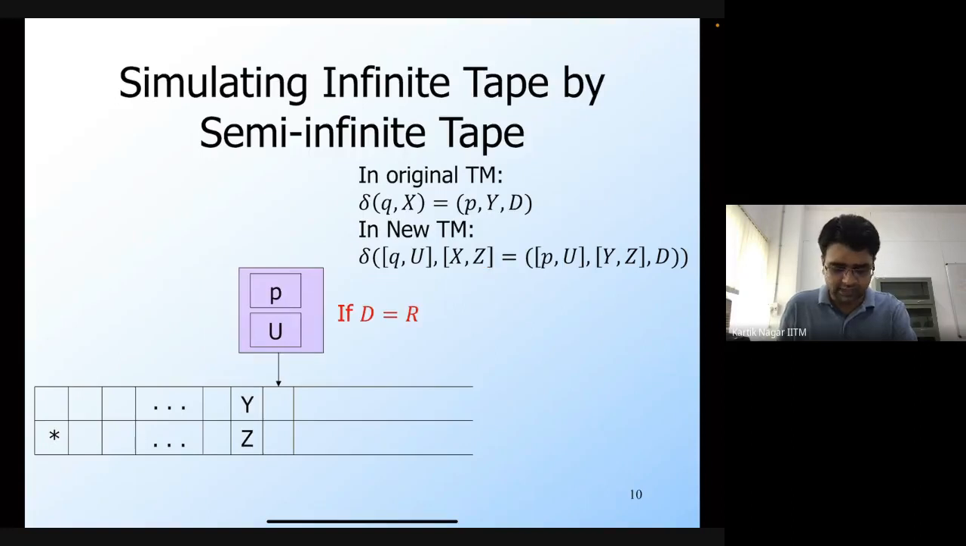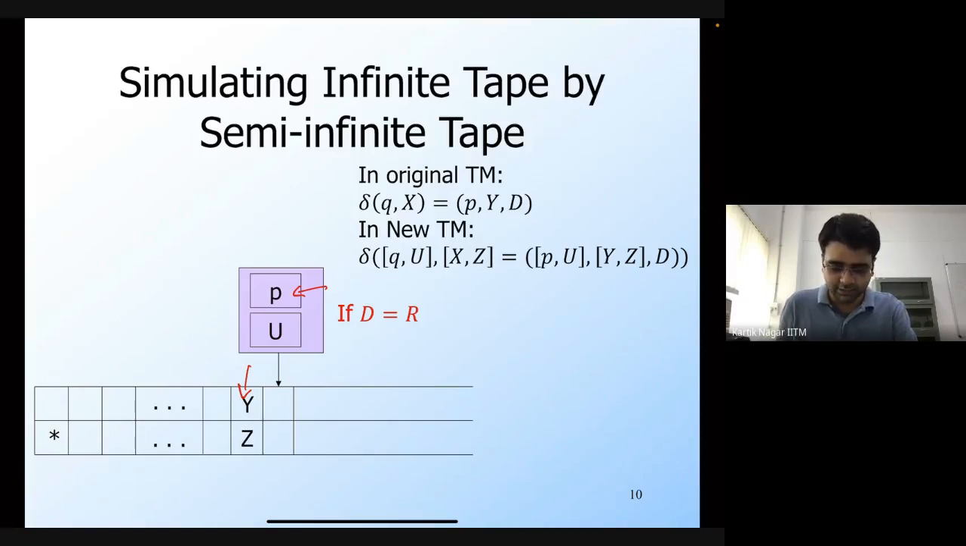So diagrammatically, if d was r, then you change the state to p. The symbol on the tape has changed to y, and you move the tape head to the right by 1 square.